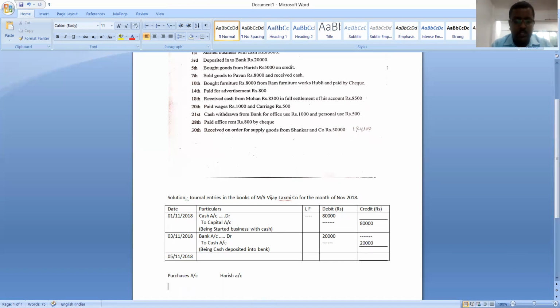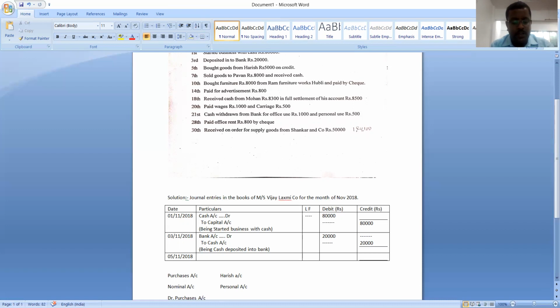Purchases is which account? Purchases is nominal account because it is expense. Harish is which account? It is a personal account because Harish is a person. Now let's see which account should be debited and which account should be credited. Purchases is nominal account. What is the rule of nominal account? Debit all expenses and losses. Purchases are expenses, so we have to debit purchases account. And which account should be credited now?